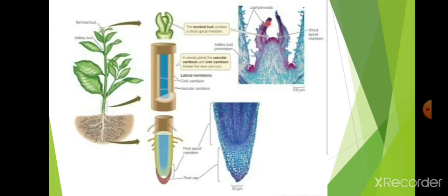Next, this is the picture of root, shoot and stem. In the shoot there is a terminal bud containing the shoot apical meristem, which is the main site for growth, as I told. Next, in the lateral part there will be xylem and phloem, and vascular cambium will be present, which protects the vascular system. Next, coming to the root, there is a root cap and root apical meristem, which will help the growth of the plant.